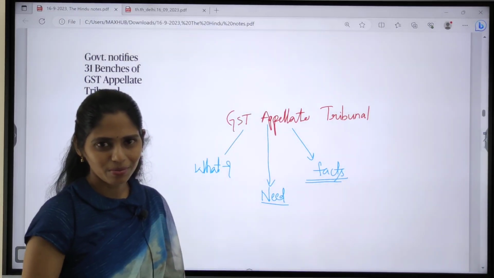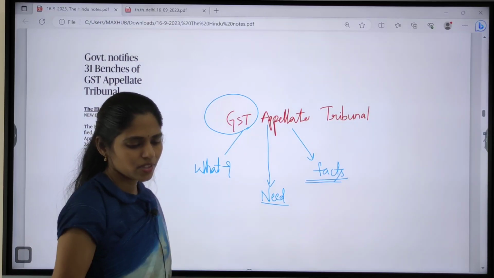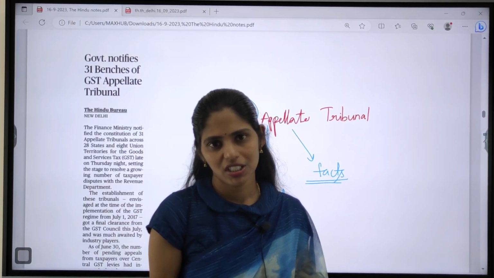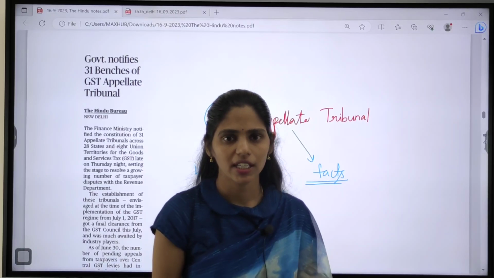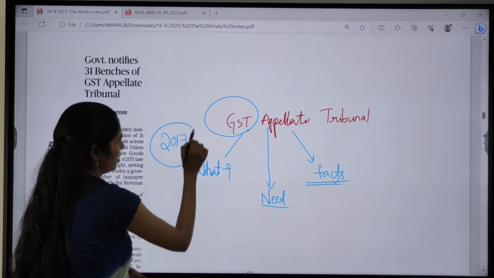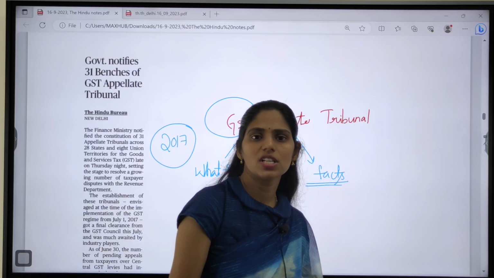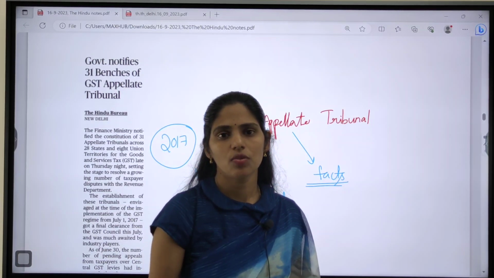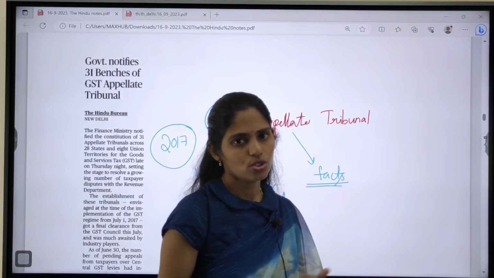And even if time permits, you have to see what is this GST, that is Goods and Services Tax. It is nothing but one nation one tax. We came up with this one nation one tax system. It is one of the biggest tax reforms in our country, in the year 2017. Okay, so here you have to see different types of GST. We have central GST, state GST and IGST, right? And you have to see what are the advantages of this GST implementation. If there are any disadvantages, what are they?